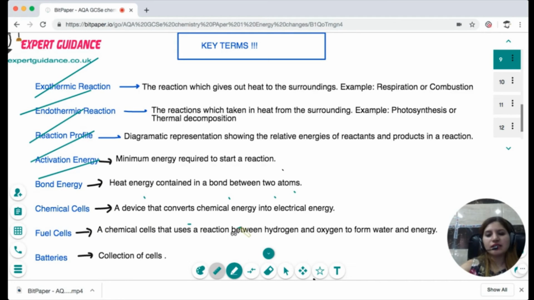Chemical cell is a device that converts chemical energy into electrical energy. Fuel cell is a chemical cell that uses a reaction between hydrogen and oxygen to form water and energy and generate electricity. Batteries are collections of cells. Okay, so I hope these key terms are clear to you.